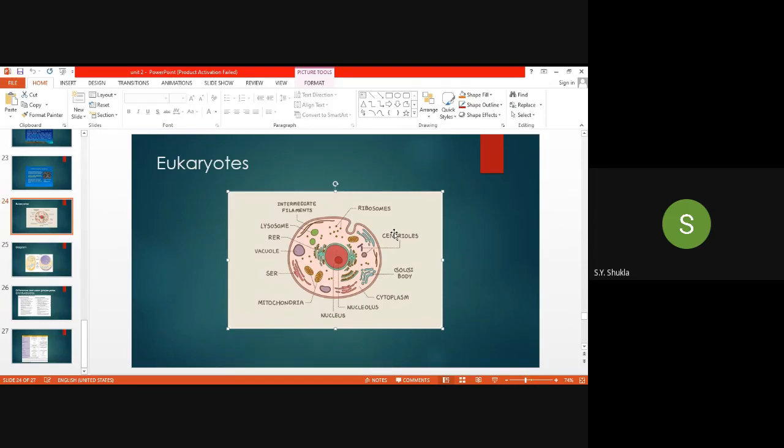The best example of a centriole-flagellated eukaryote is Euglena. If you study Euglena, they have 2 tentacles on it. You will study it, and we will discuss the centriole in the next lecture also. This is about the eukaryotes.